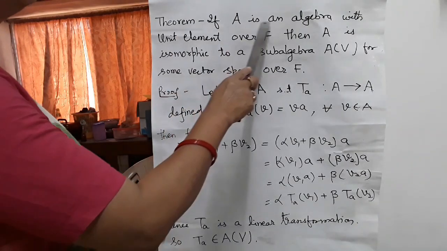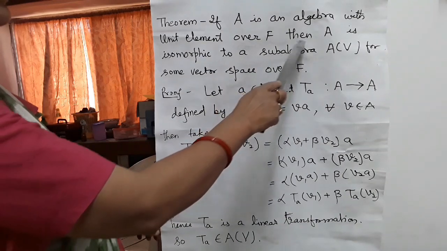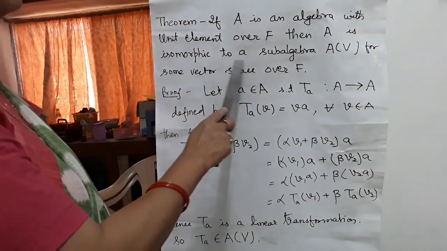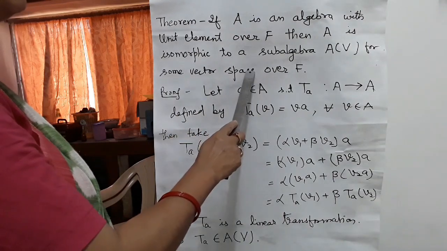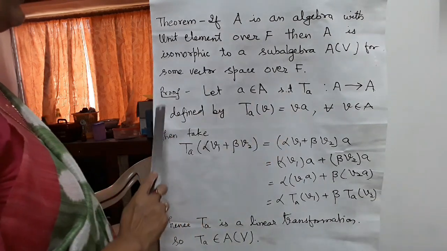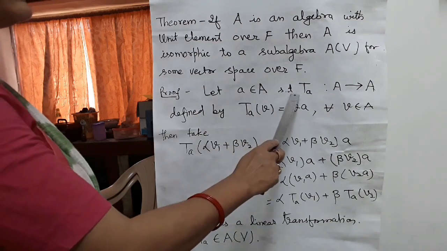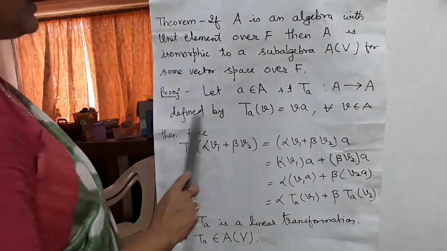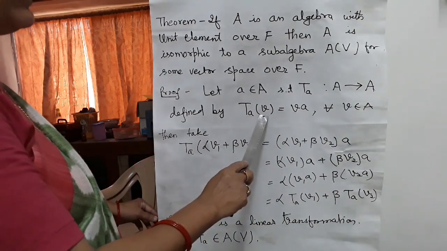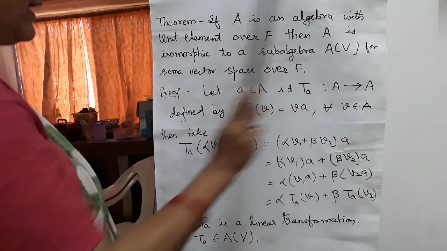Theorem: if A is an algebra with unit element over F, then A is isomorphic to a subalgebra of A(V) for some vector space V over F. Proof: let a belongs to A such that T_a is a mapping from A to A defined by T_a(v) = va for all v belongs to A.